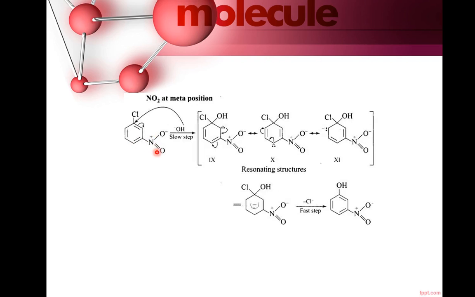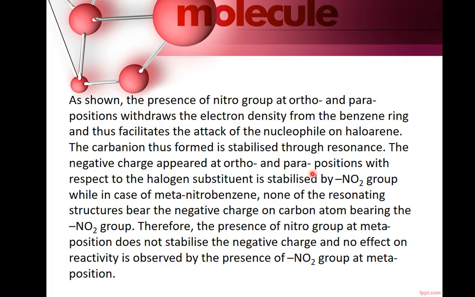However, if NO2 group is present at meta position, in that case, you see the negative charge will not appear at meta position because either it appears at ortho or at para position. So, here NO2 will not play any role. So, this is the same.